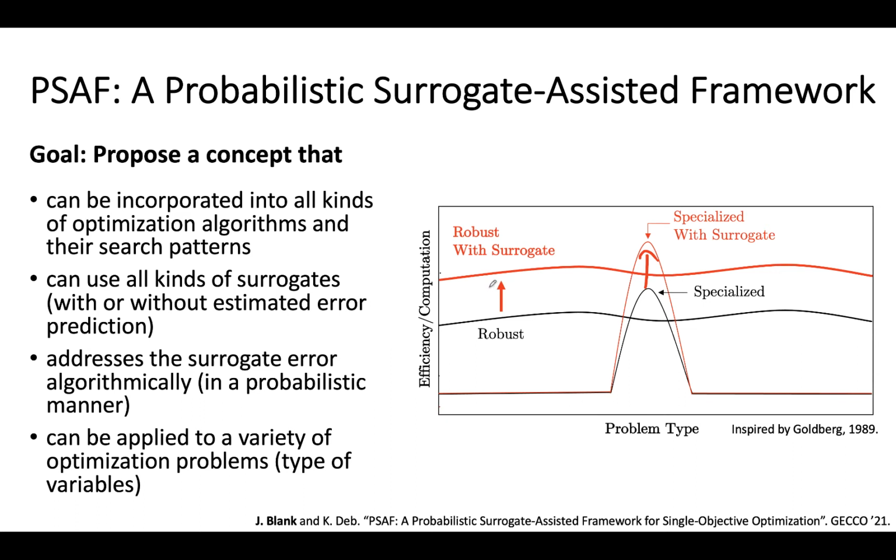Other things which were important during our design of the framework is that we can use all kinds of surrogates. It's not restricted to a specific type. In fact, as mentioned in the beginning, we are searching the best one out of many different instances. Also, the surrogate error is addressed algorithmically. How our algorithm or framework works, we will discuss next.